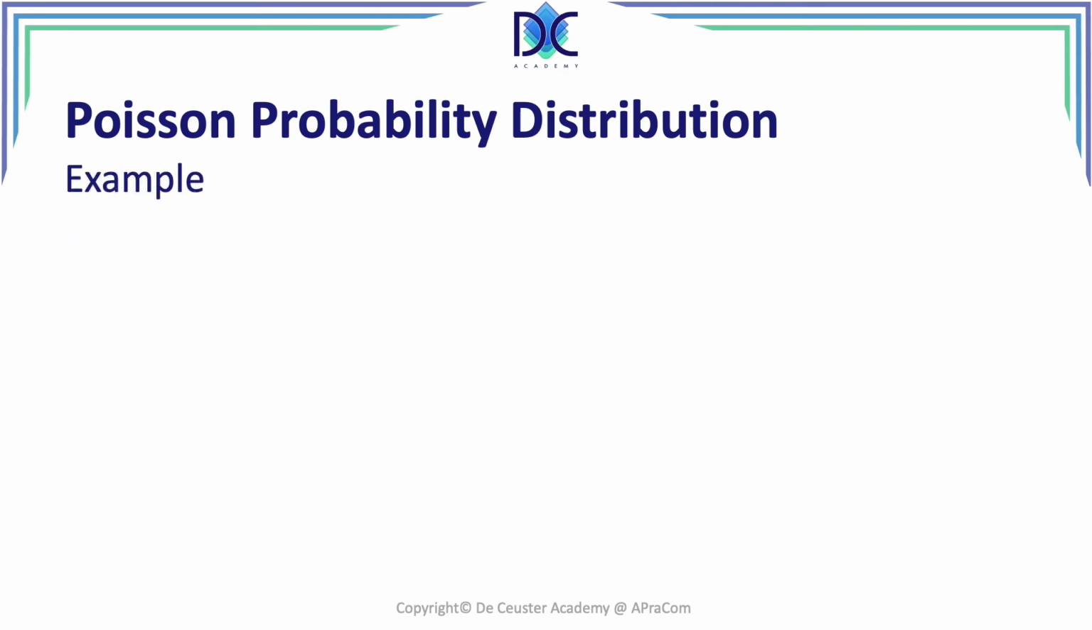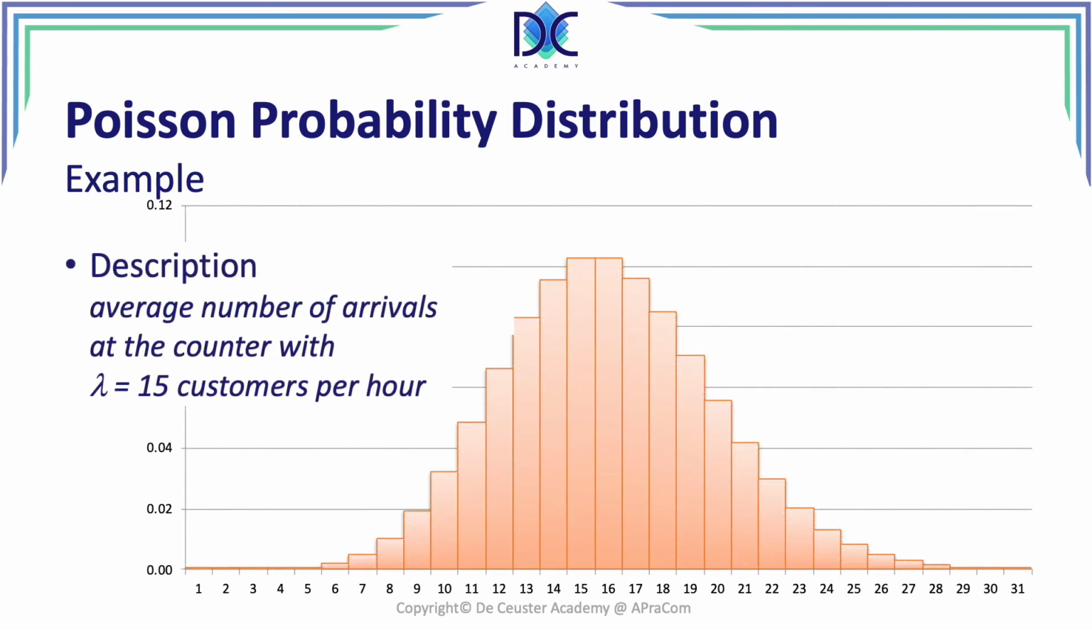We can also apply this to another example. Here we have an average number of arrivals at a counter with lambda equal to 15 customers per hour. And we see that we have a distribution with probabilities that go from one client arriving up to 31 clients. So we have this distribution where we can find the probability, for example, that 15 people are arriving. This is the highest probability. And we see that it's almost a symmetrical distribution, but not completely. When you look deeper into it, it looks a little bit like a normal distribution.